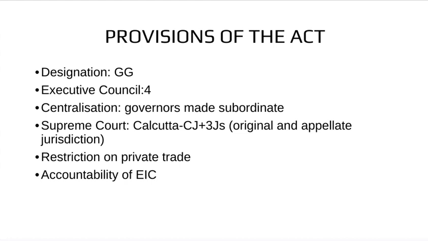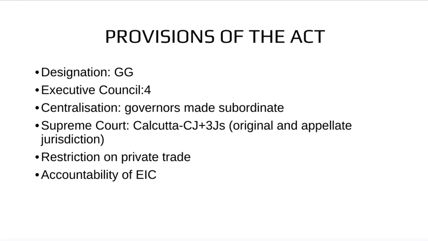A Supreme Court in Calcutta was established, but this was not the true Supreme Court, which was established later on, comprising one Chief Justice and three other judges with original and appellate jurisdiction, civil and criminal jurisdiction over the British subjects, and not over Indian natives. So this court was established mainly for British subjects and not for resolving conflicts of Indian natives.